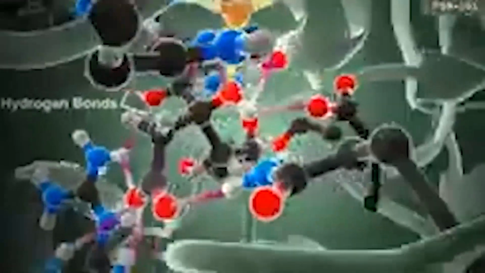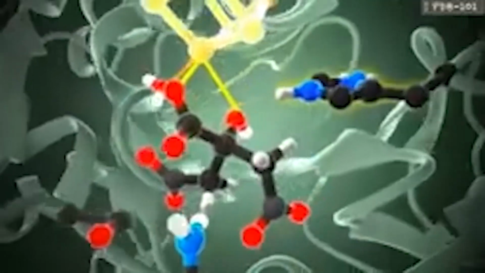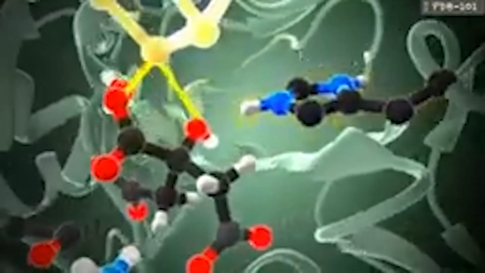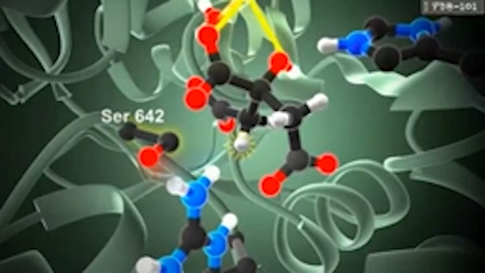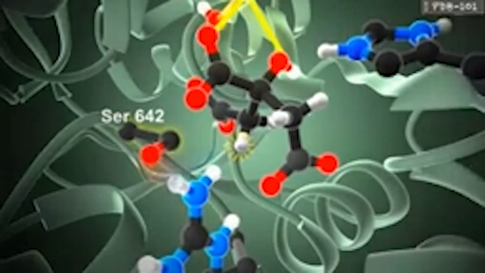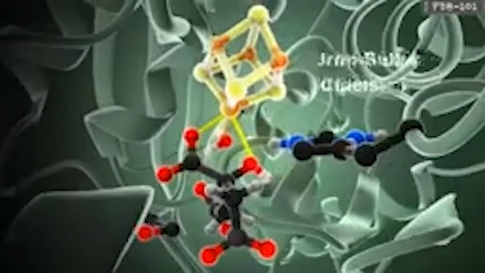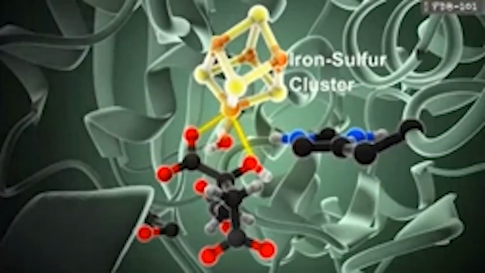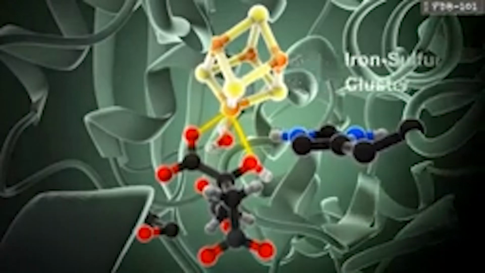Some amino acids are involved in recognizing and holding the substrate. Other amino acids are directly involved in catalysis. Histidine 101 acts as an acid by donating its proton. Thanks to the chemical environment of serine 642, it can act as a base by accepting the proton from the substrate. The active site of aconitase also contains an iron sulfur cluster that stabilizes the substrate electrostatically and helps to position it relative to the catalytic residues.